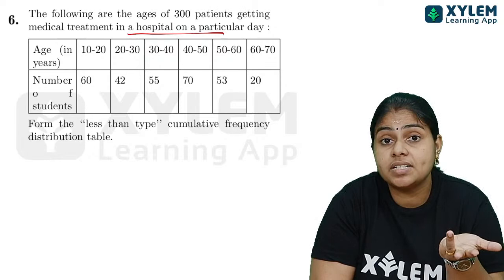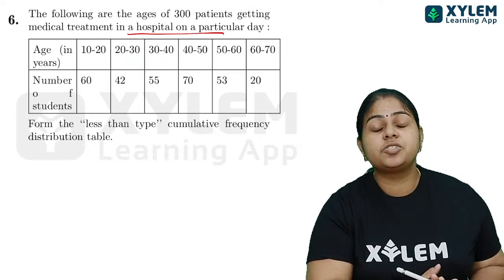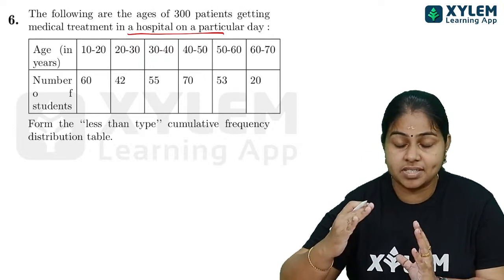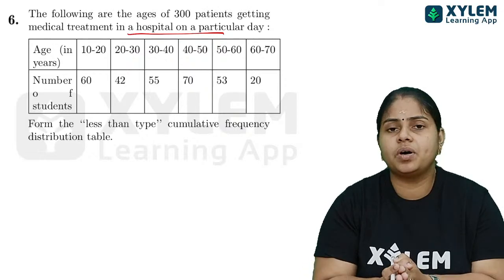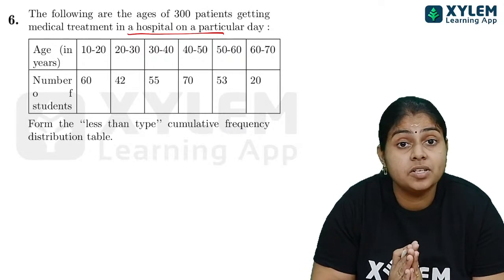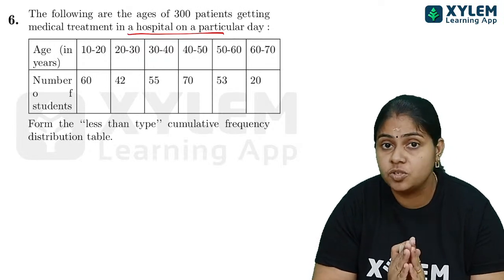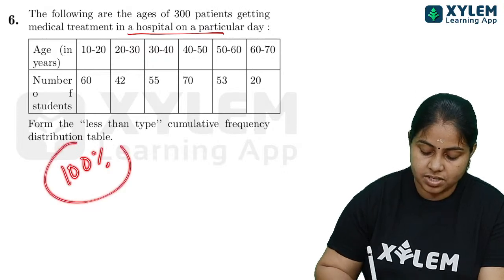If we want to find out the mode also, we must have what? A cumulative frequency table. So you have to study. When you are studying statistics, don't skip it. You must study the cumulative frequency, how to prepare a cumulative frequency table. That is 100% something you must study for sure.